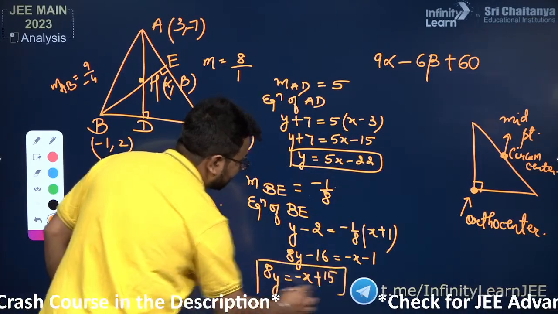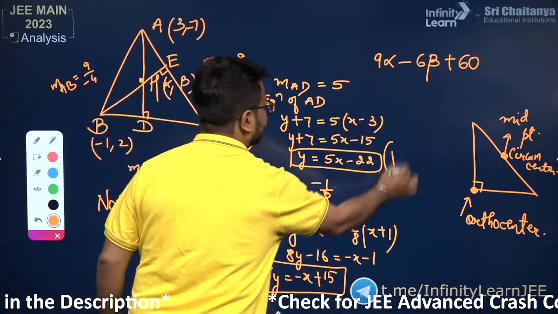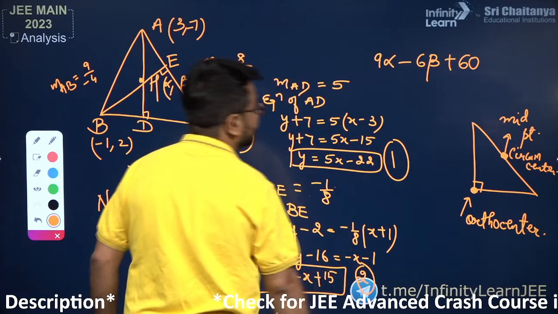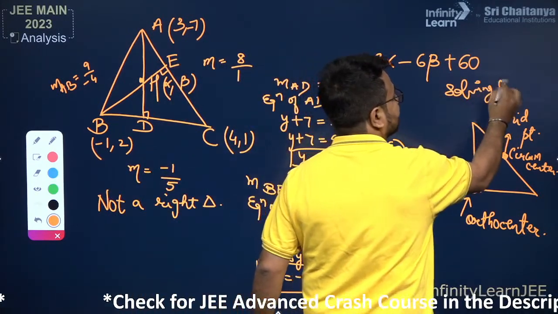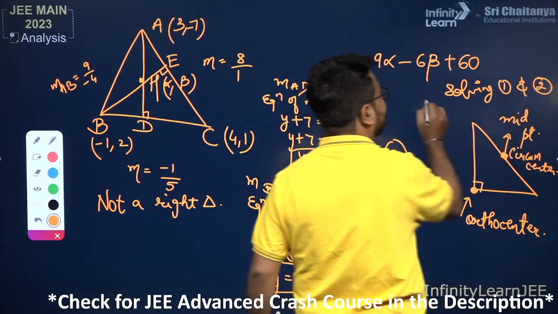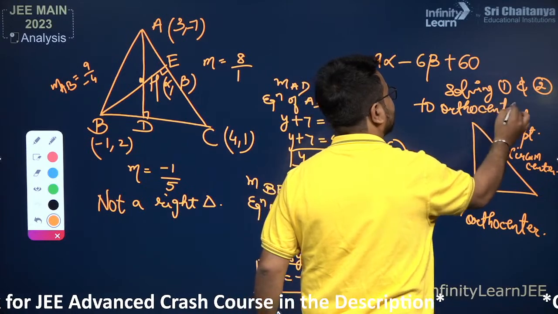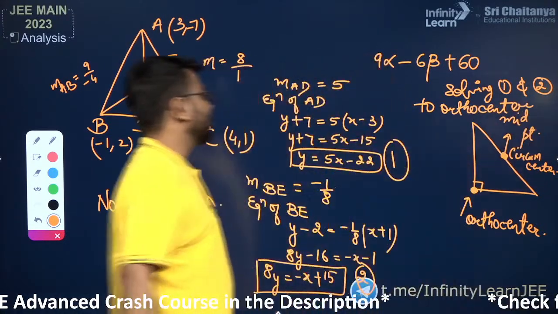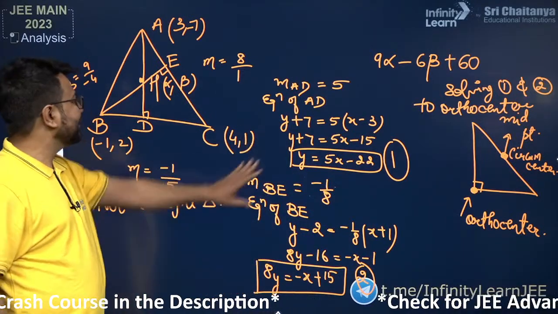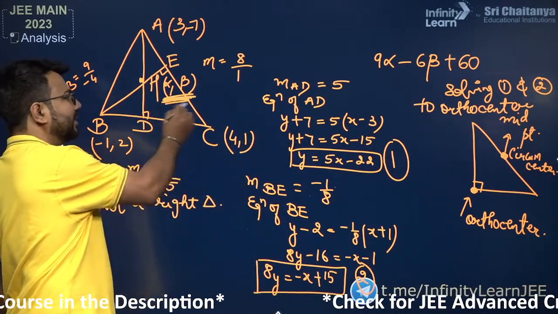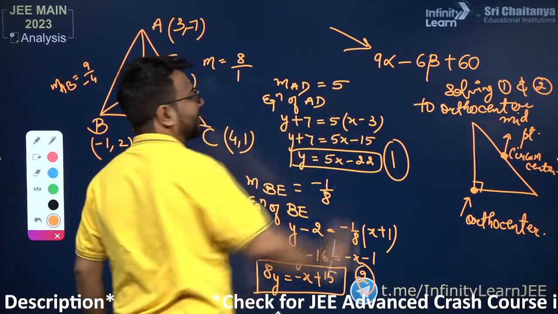So this will be the equation of BE. We have the equation of AD, we have the equation of BE. So we will be solving the first and second equation to get the orthocenter. Once we solve these two equations, we will be able to get the orthocenter, and this orthocenter is alpha comma beta. Once we have alpha comma beta, I will substitute it to get the final answer.